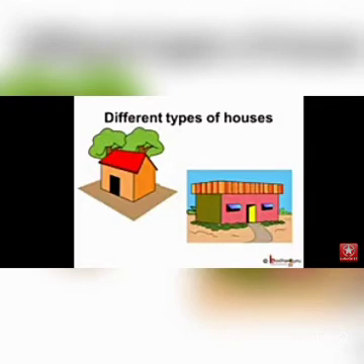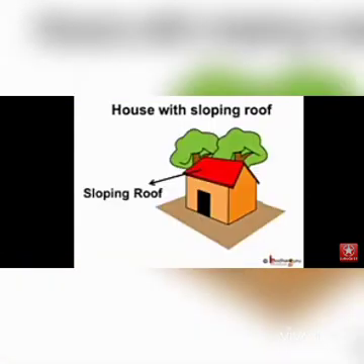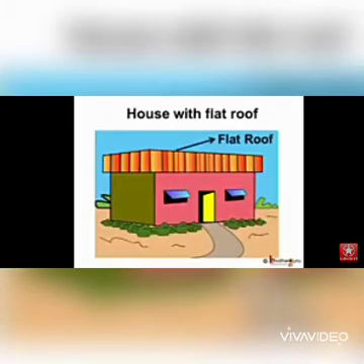What kind of houses are there in the plains, that is low-lying flat areas? It can be of many types. If we see the roof, it can be flat. It can also be slanting or sloping and is called a sloping roof. But do you know, houses are made according to the climatic conditions of a particular place.